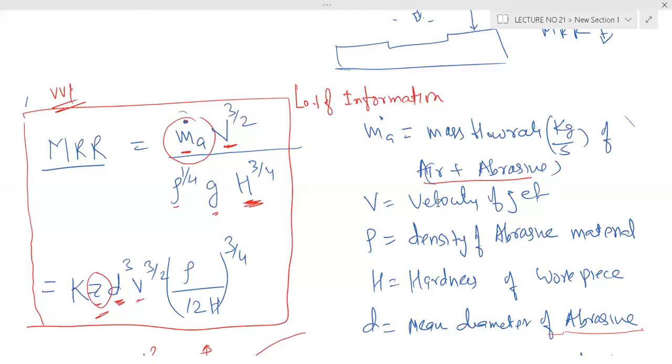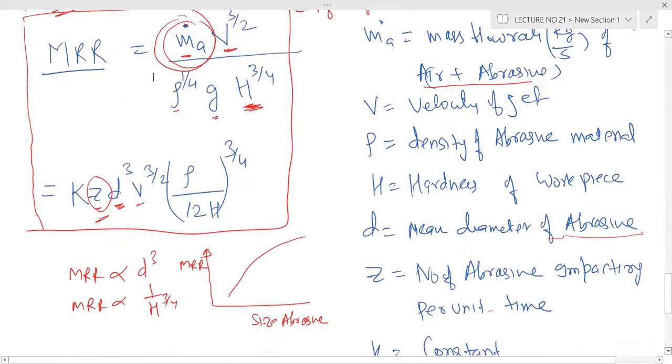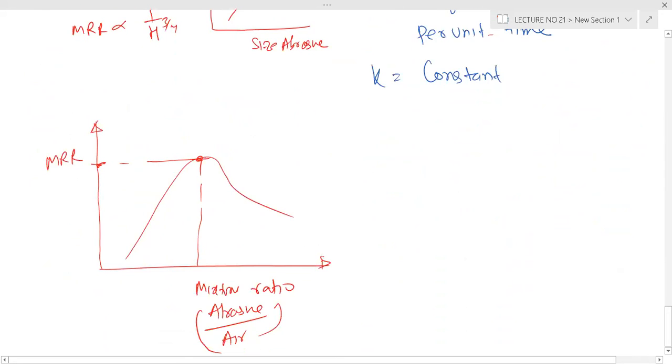Mixture ratio, that is flow rate. Flow rate is different. Flow rate, m, is in kilogram per second; that is your abrasive grain plus air.